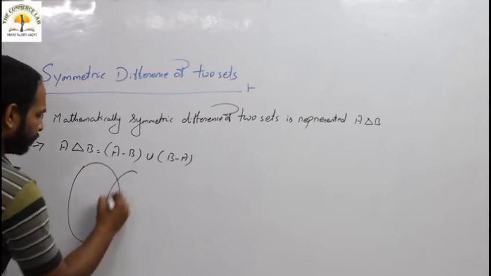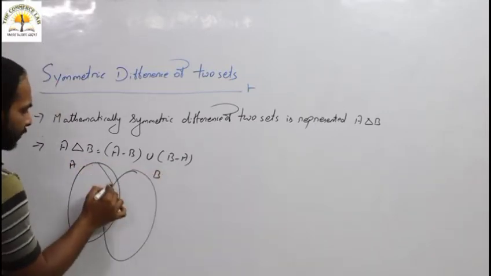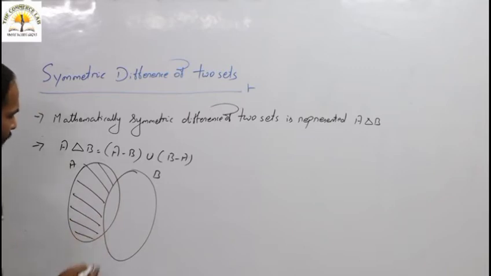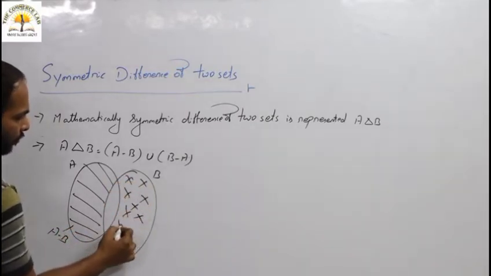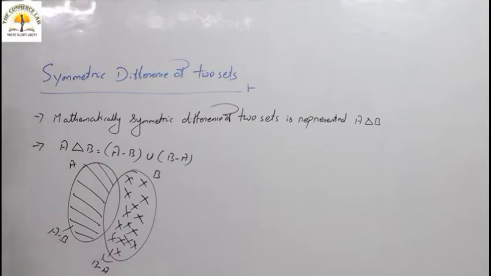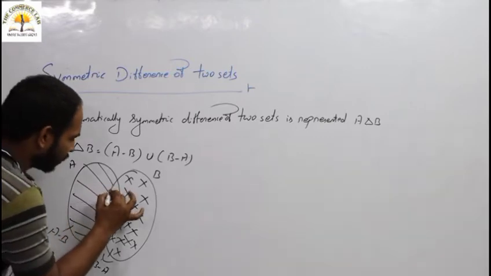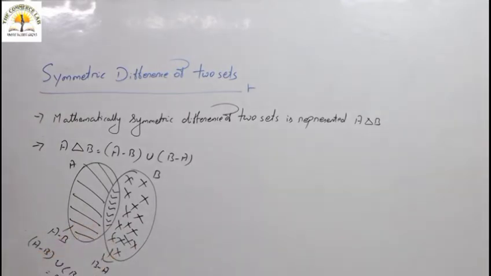In Venn diagram, if this one is your A and this one is your B, then this shaded part is your A minus B, and this one is your B minus A. Then the union of A minus B and B minus A is your A delta B. So all the shaded parts excluding the common one is your A delta B, known as the symmetric difference of two sets.